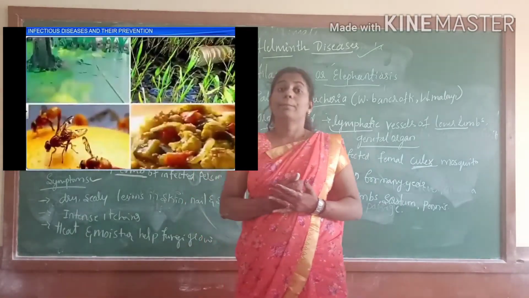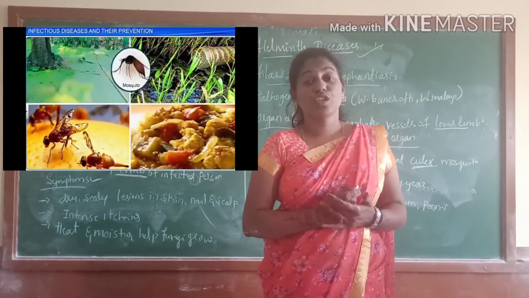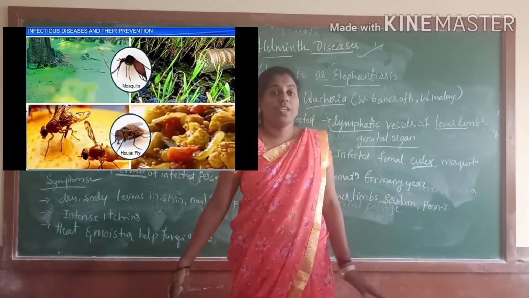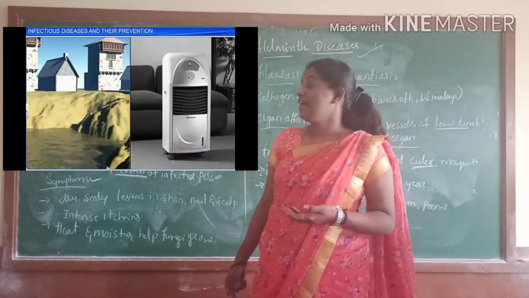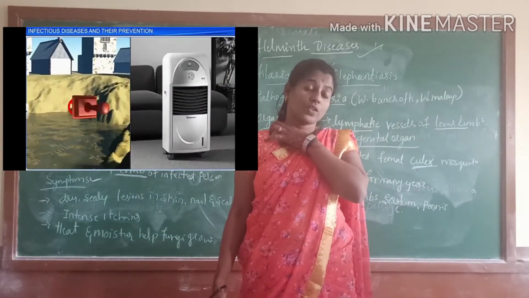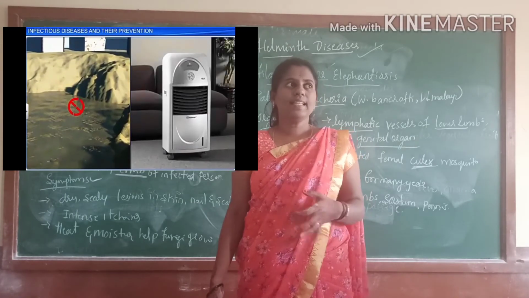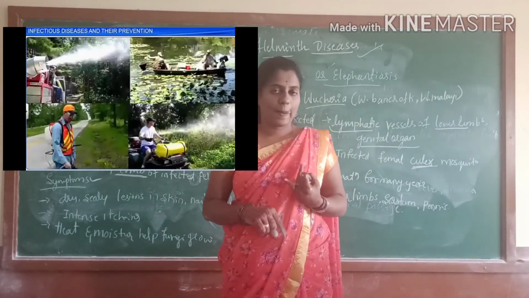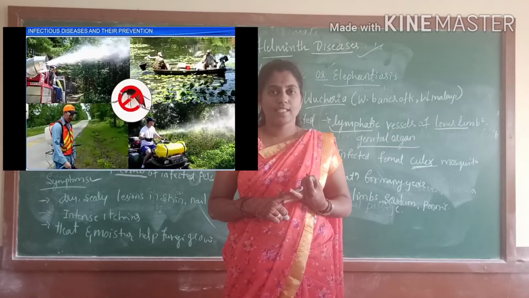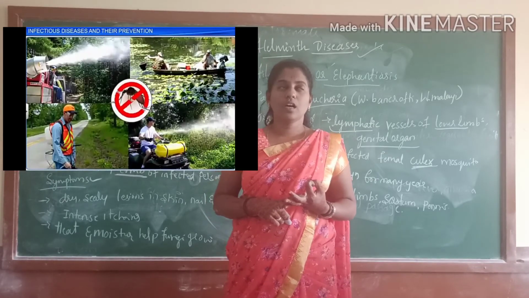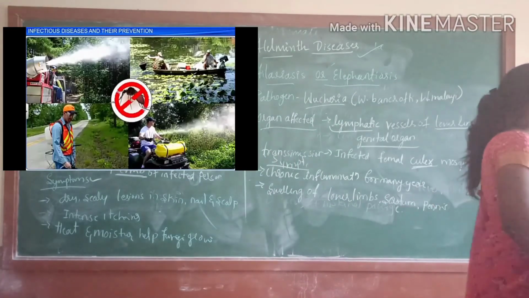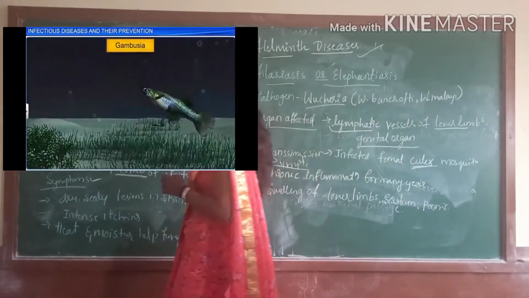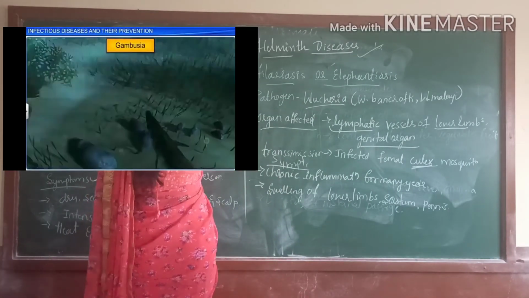But there are also carrier diseases, mosquito carrier diseases like filariasis and malaria, and houseflies cause amoebiasis. In that case we use mosquito pesticides, or the fish Gambusia.